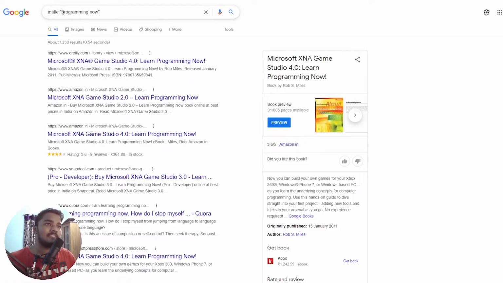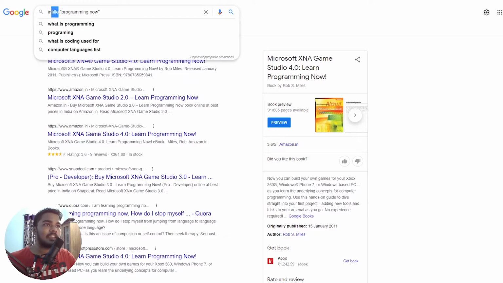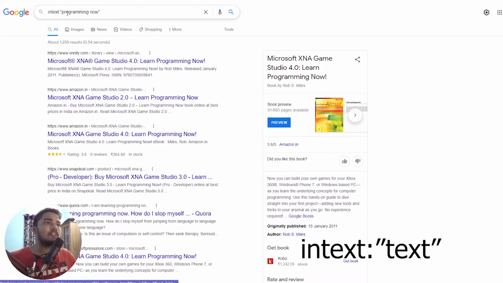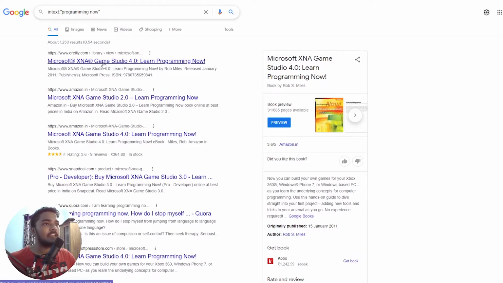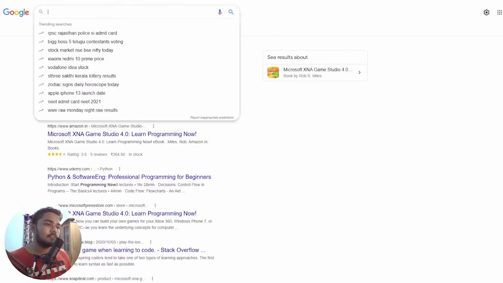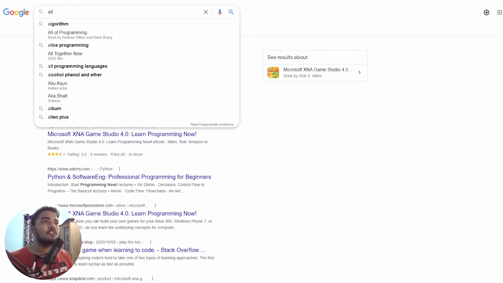Cool. So now exactly like that, there is another thing called intext. What this does, as you can probably guess, is give us all the articles where in the body we have programming now, not in the title. It could be there, but definitely programming now is there in the body, or in the text that is written in that article. So if I just tap enter, you'll see that in the body there's programming now. So you can just open and see, like, learn programming now, right? So that's how it works. intitle for the title, intext for the body of the text. Another thing related to that is called allintext.